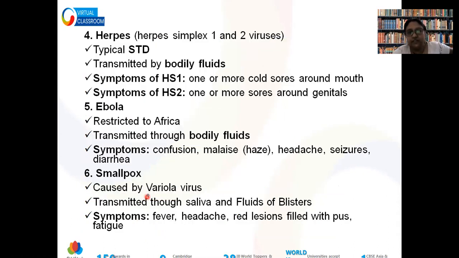It is also spread via respiratory droplets, and we all know that what is called viral fever, that is the influenza virus. Herpes, which is a sexually transmitted disease, has two versions. HSV1 is not that deadly. HSV2 is very deadly. It actually destroys the genital system. Ebola, thank God it is restricted to Africa. In this there is confusion, haze, headache, seizures, meaning shaking in the body, and diarrhea. All these things are there in our body in the presence of Ebola virus.